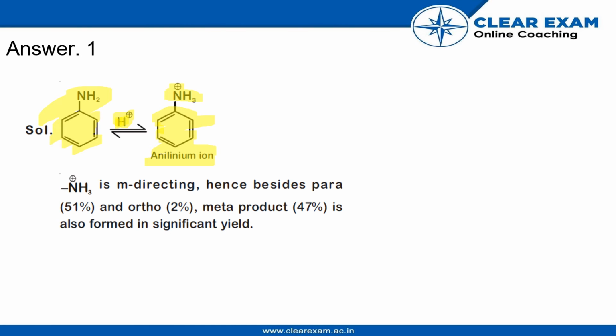So basically what happens is these NH3 plus ions are meta directing. Hence, besides para and ortho products, we have three types of positions in the ring: one is meta, one is para, and the third one is ortho. So here 51% para product is formed, 2% ortho, and besides them 47% meta product is also formed.